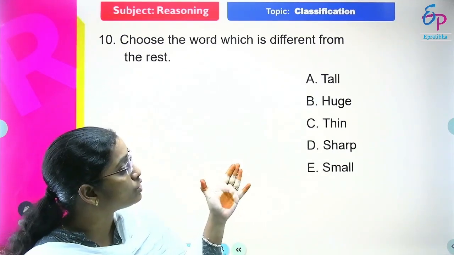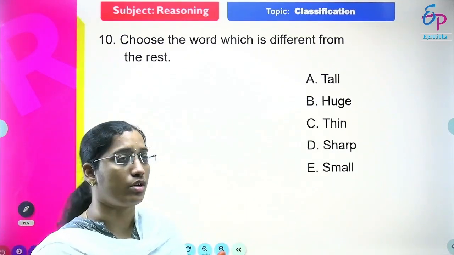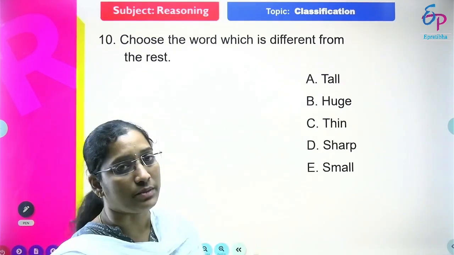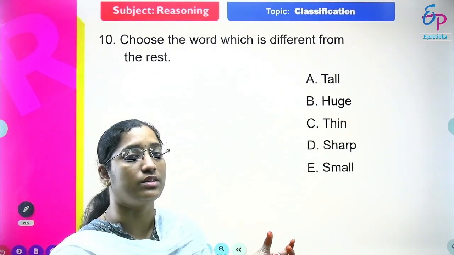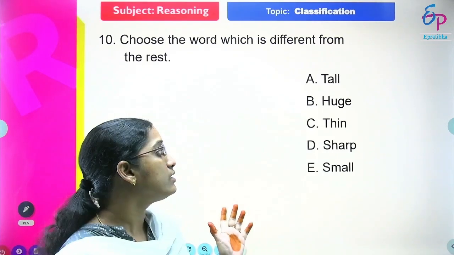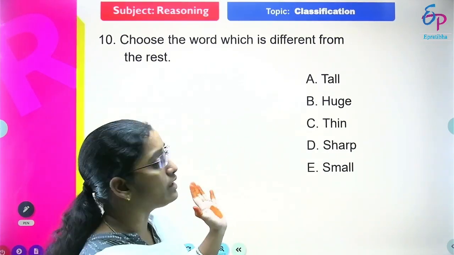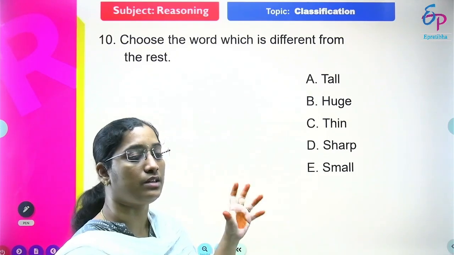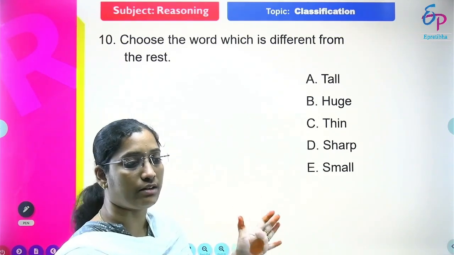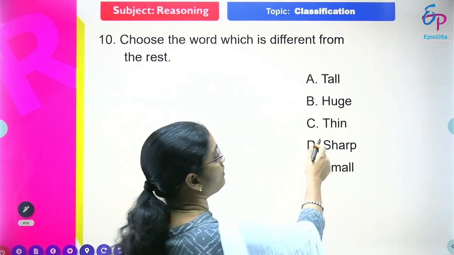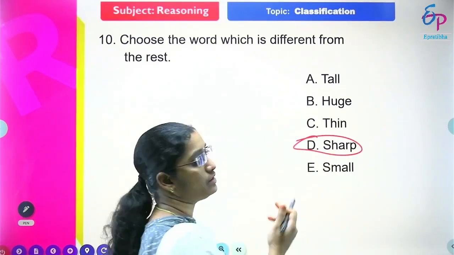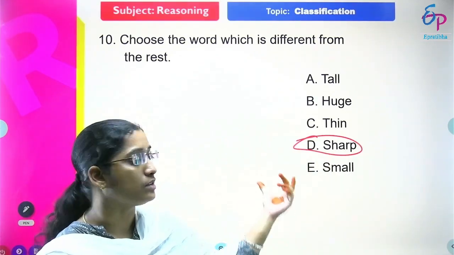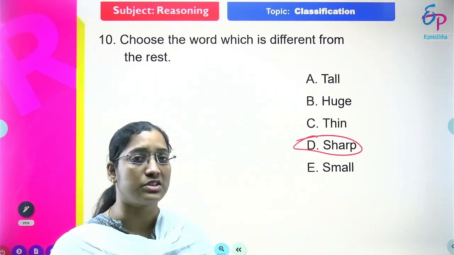Then huge, thin. Huge means more, right? Thin means less. Then small means small size, a little size, right? So these 4 indicate the size of a particular person or thing or element, right? But sharp is the different one. These 4 are related to size, while sharp is a different property. So the answer for this question is sharp.